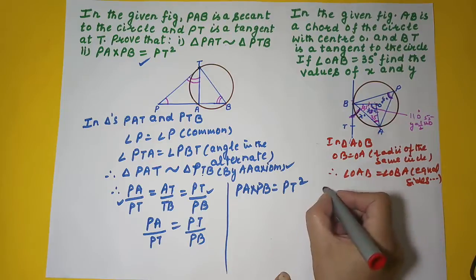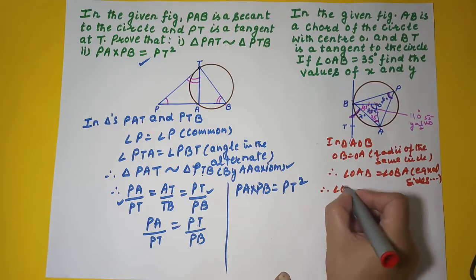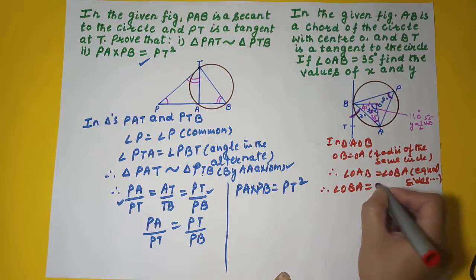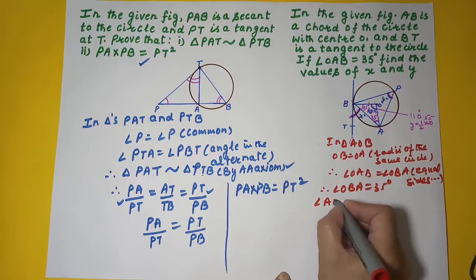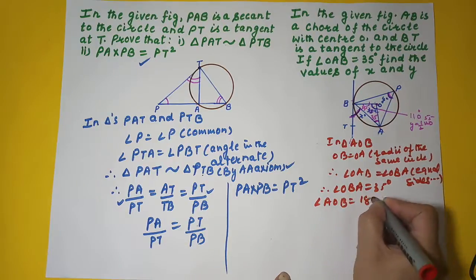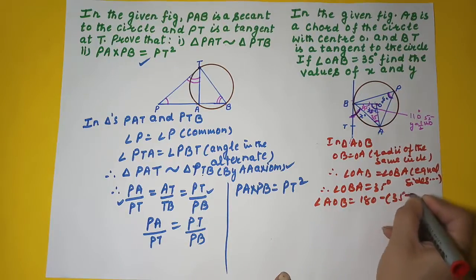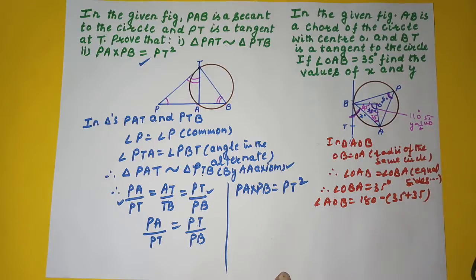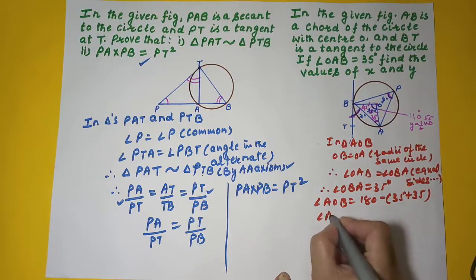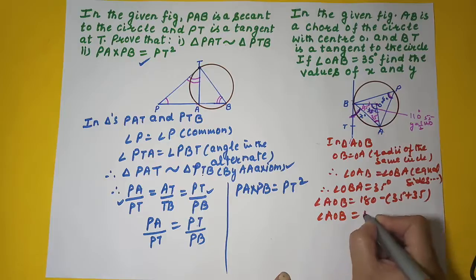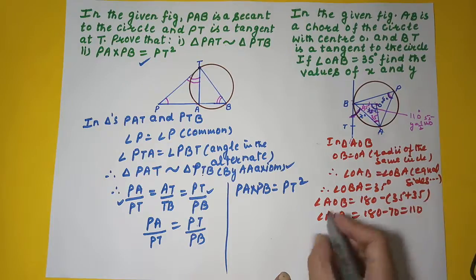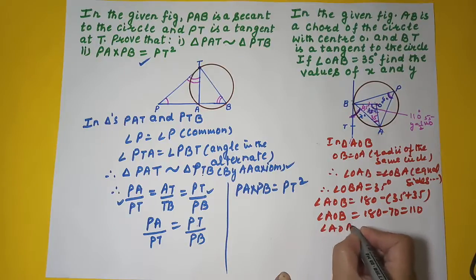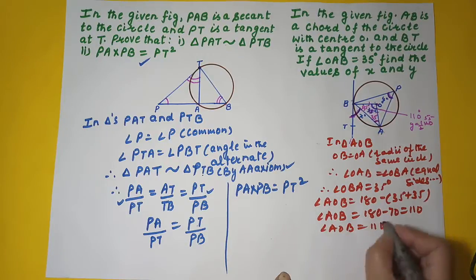Fine. Therefore angle OBA is also 35 degrees. Now you can find angle AOB as 180 minus (35 plus 35). Triangle sum property. So your angle AOB is equal to 180 minus 70, which is 110. So you got angle AOB as 110 degrees.